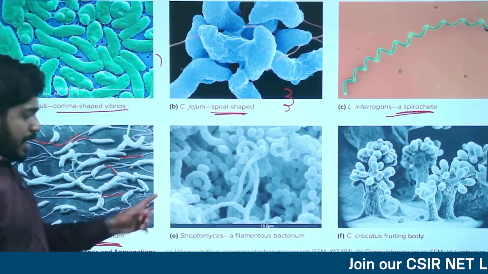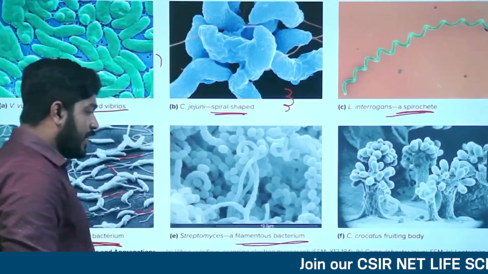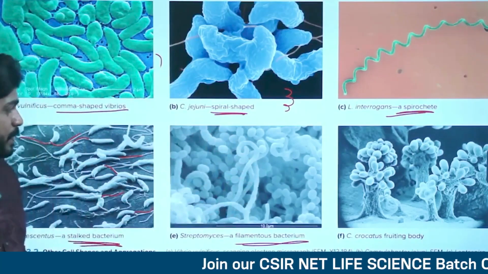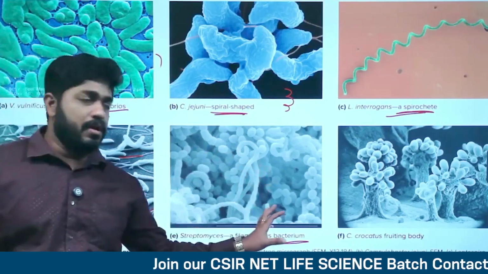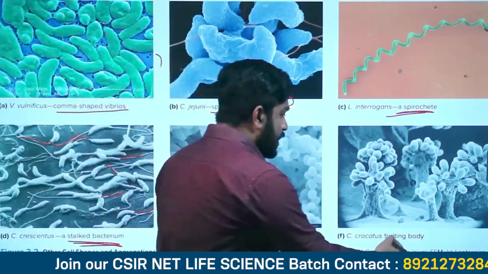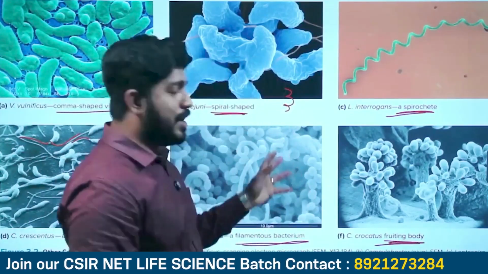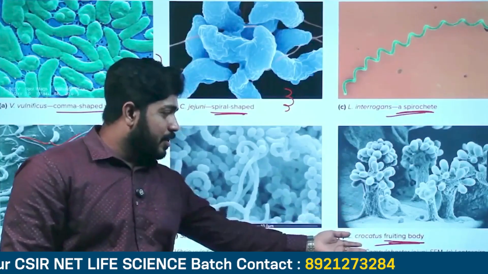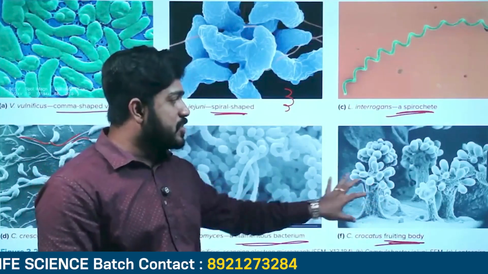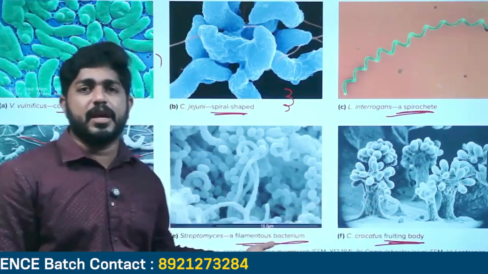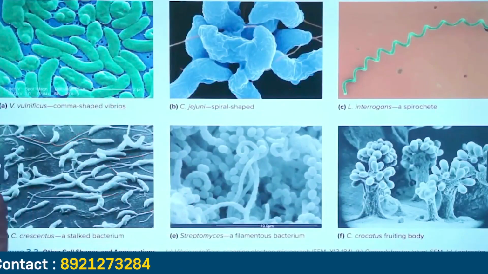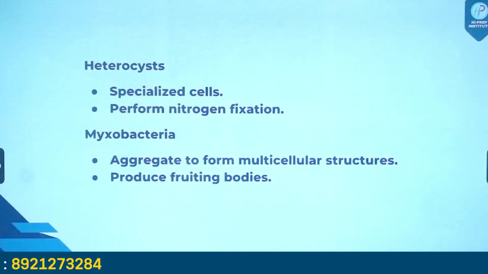Now here you can see filamentous bacterium. The bacteria are arranged in a filamentous form, giving the appearance of a multicellular organism. These are filamentous bacteria. And here you can see bacteria in the form of a fruiting body resembling fungi. They are forming a fruiting body. These all give an appearance of a multicellular organism, but in fact they are multicellular-like bacteria. Now I think the structures are clear.